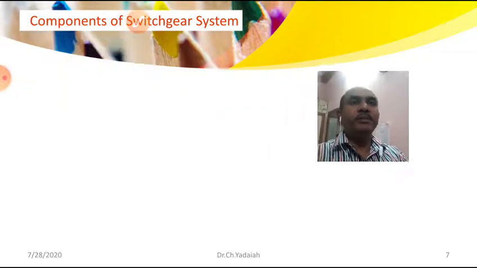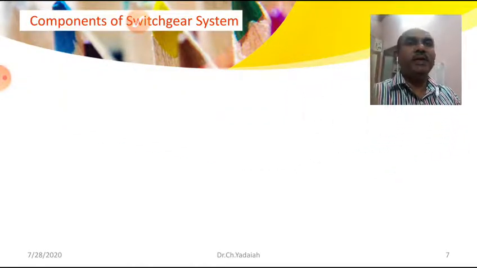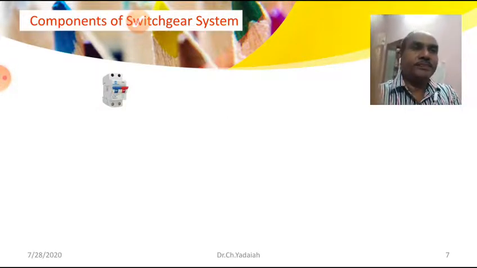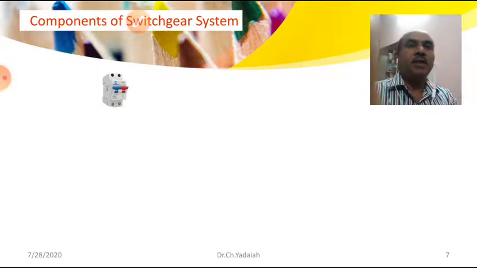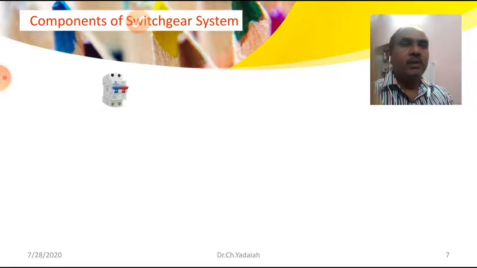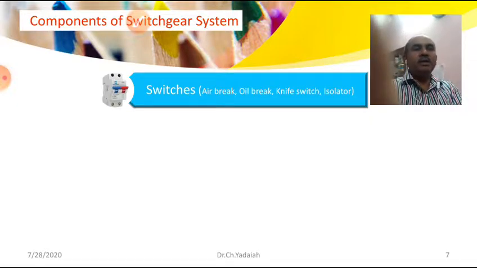Now, coming to the components of the switchgear system. What are the components? This is one component generally used in domestic settings also: switches. You can see this is a DP, double pole switch. This is an MCB, miniature circuit breaker, generally used in domestic settings. So what are the switches? Here you can see air break switches, oil break switches, knife switches, and isolators.